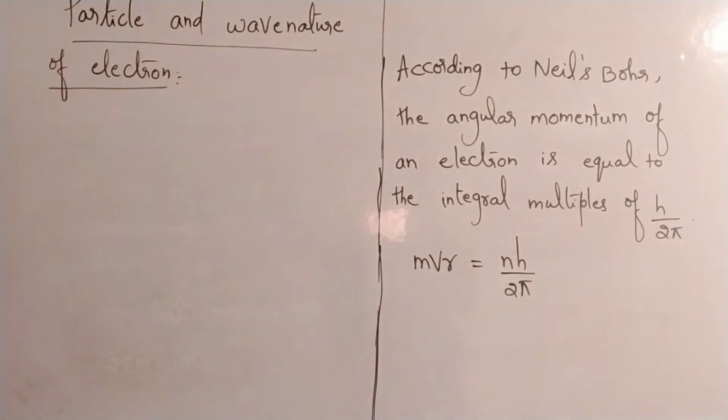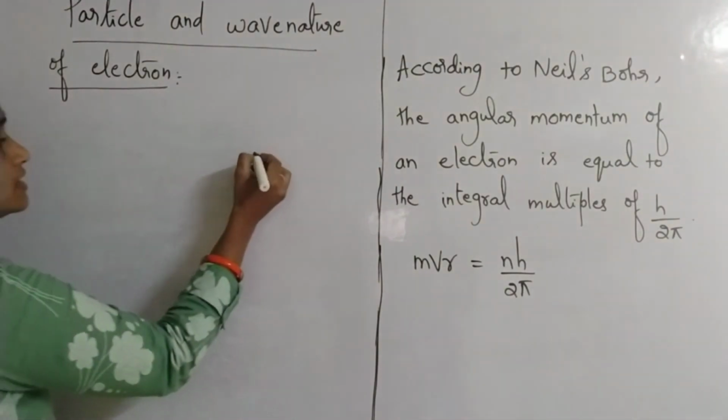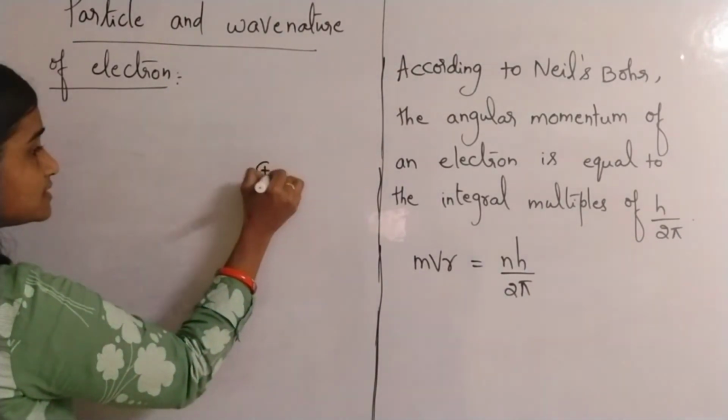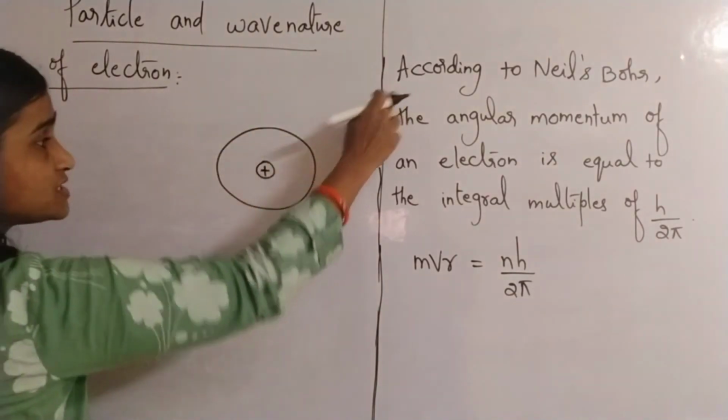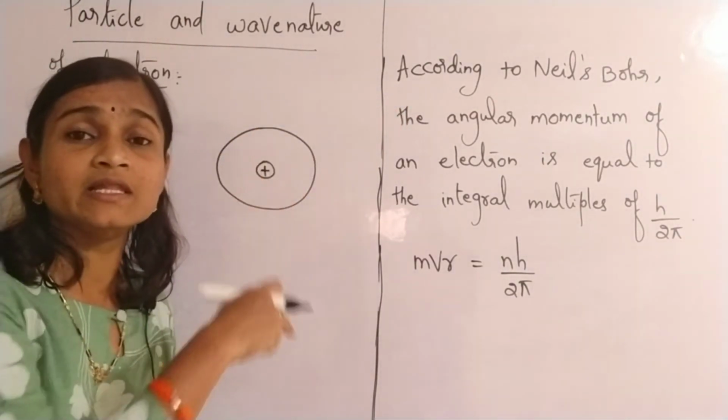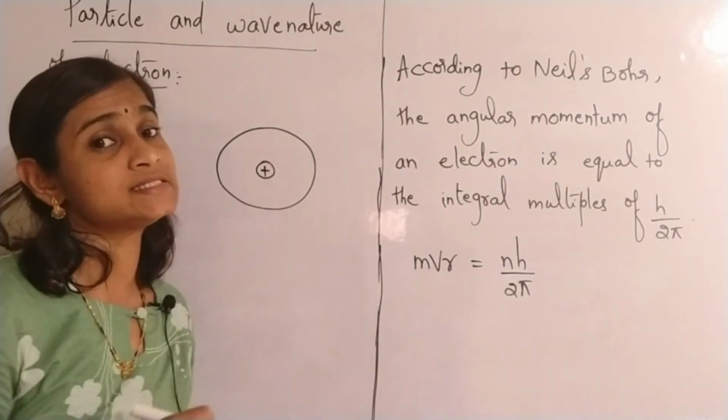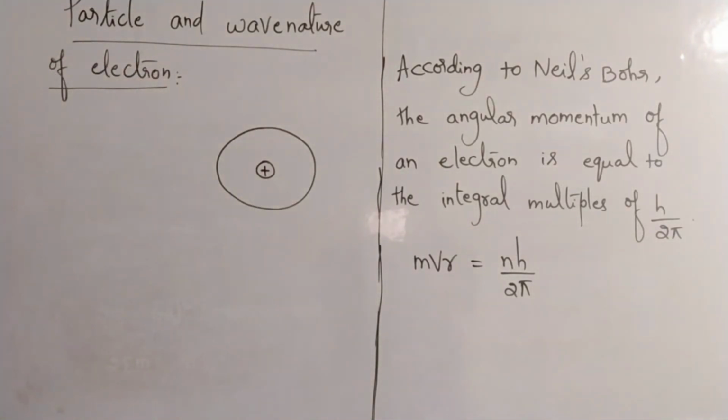Suppose this is the nucleus and this is Bohr's circular orbit. As proposed by Niels Bohr, the electron is traveling in the circular path like this.